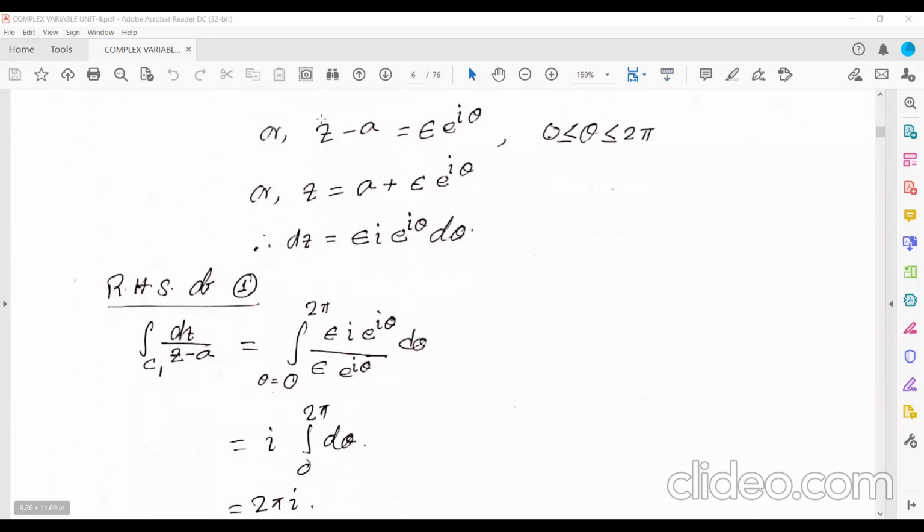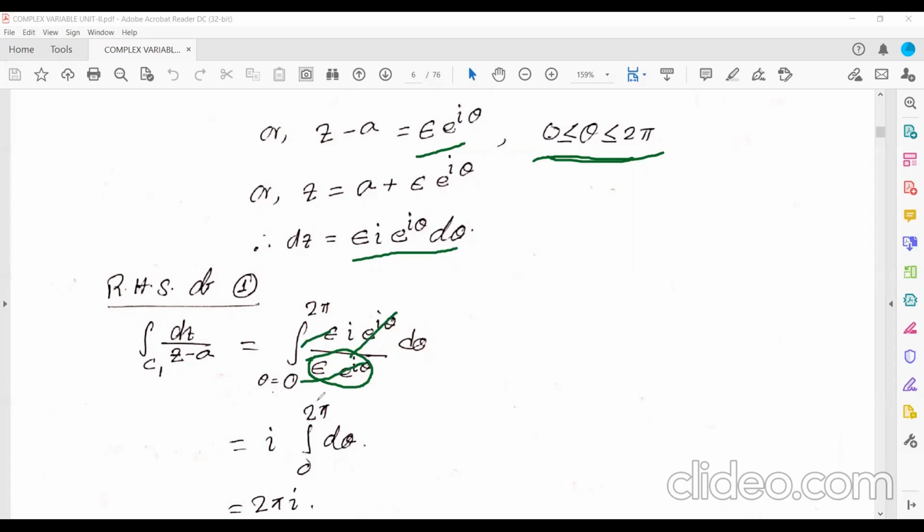So the integration of f(z) over C1, substituting for dz by z minus a, where z minus a is epsilon e to the power i theta. Now the integration is over theta, where theta varies from 0 to 2 pi. Epsilon e to the power i theta in numerator and denominator cancel out, so what is left is i d theta.